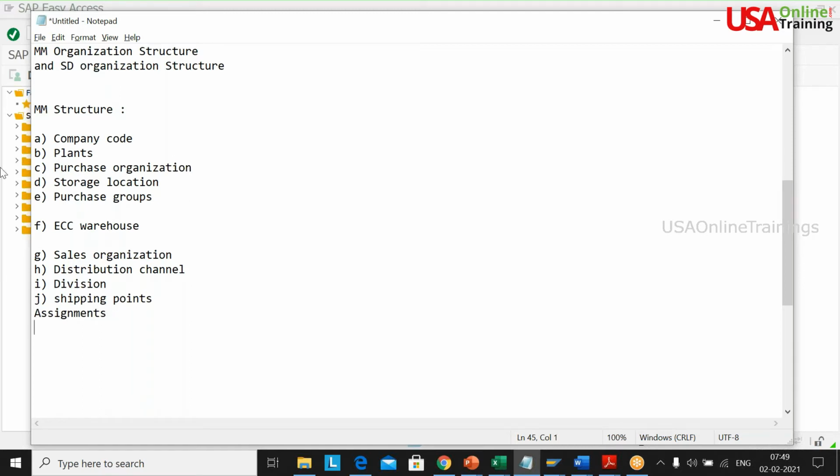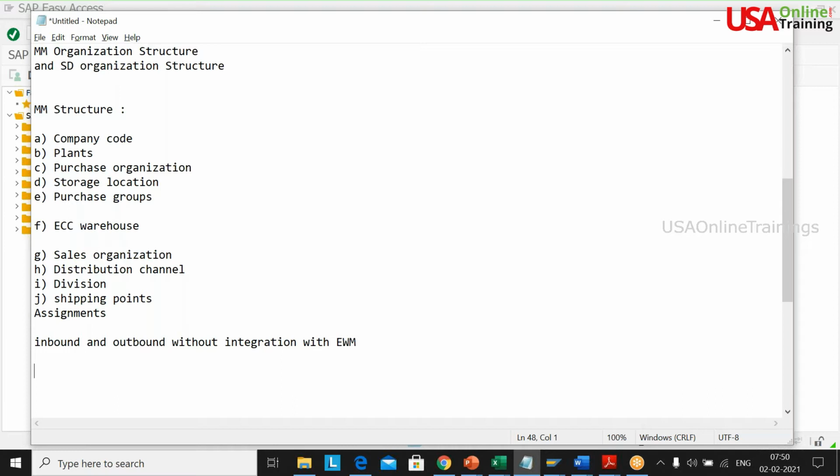So we are going to create this structure with these elements, and the SD structure with these elements, and test one inbound and outbound cycle without integration with EWM. That is standard in S4. Forget that for now, you don't have the EWM.